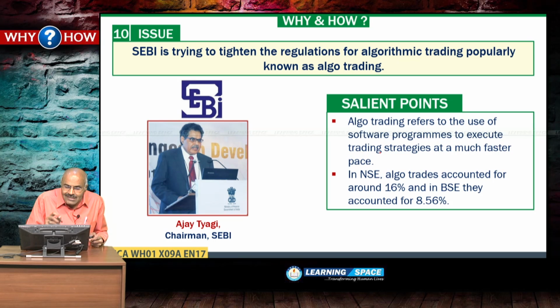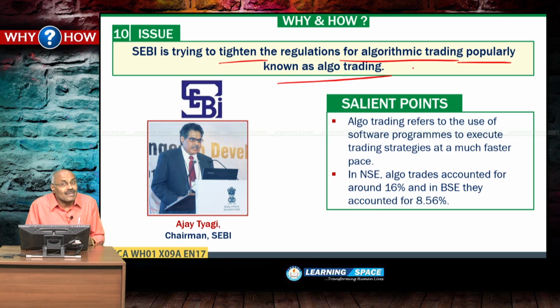Then SEBI is trying to tighten the regulations for algorithmic trading, particularly known as algo trading. What is the meaning of algo trading? Algo trading refers to the use of software by which, within a few seconds, lakhs or thousands of transactions take place.